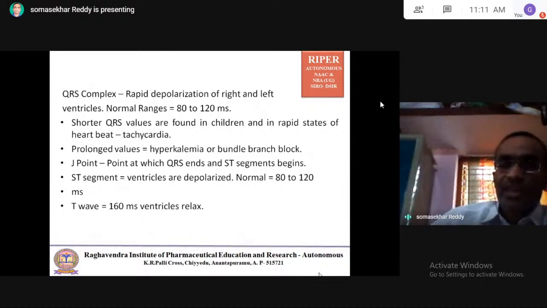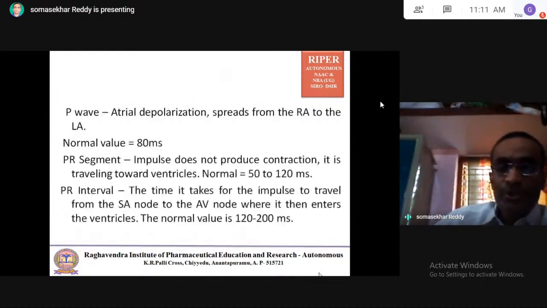Rapid depolarization of right and left ventricles. So normal range is 80 to 120 milliseconds. You can take that one also. PR interval is 120 to 200 milliseconds.